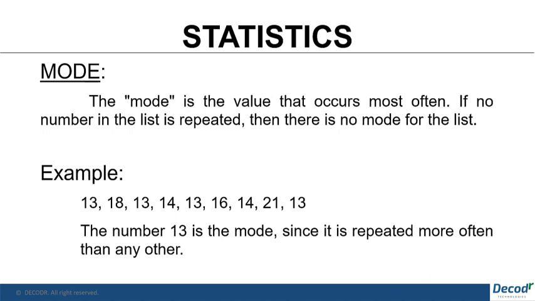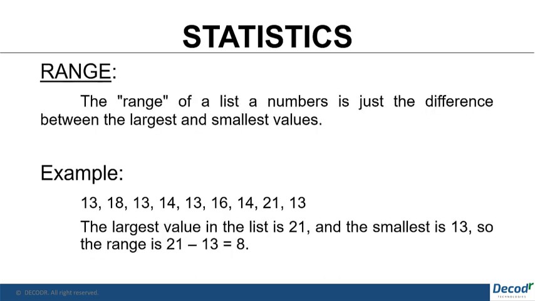Moving on, mode. Mode is nothing but the number, value or element which occurs more often than any other number in a given set of numbers. If there is no repetition of any numbers, then there is no mode for the list. Here we can see 13 is repeated 4 times. So we say that 13 is the mode of this set of numbers.